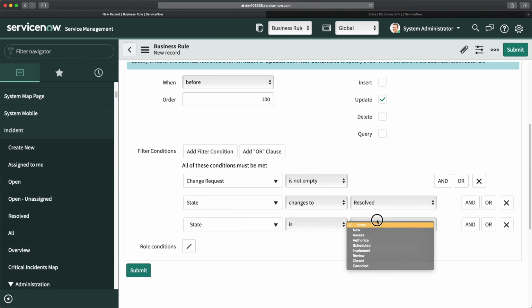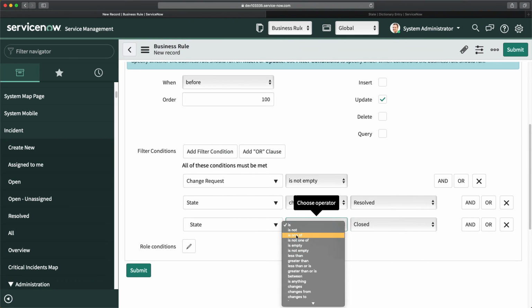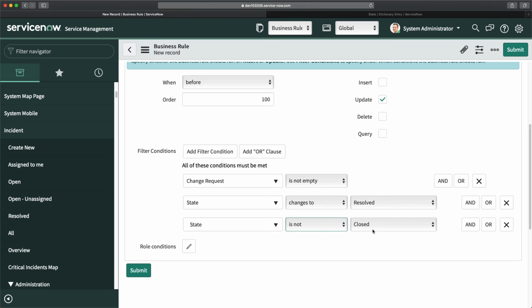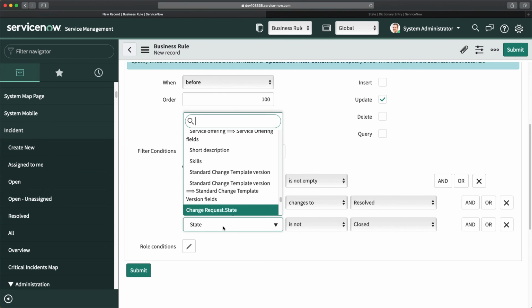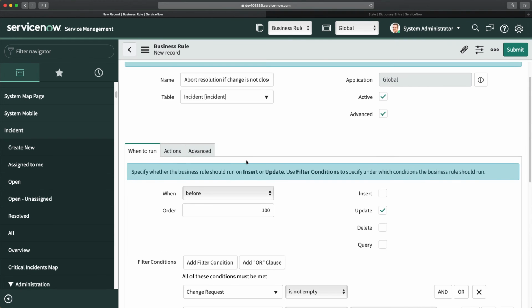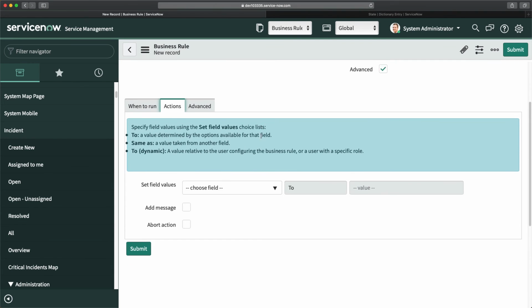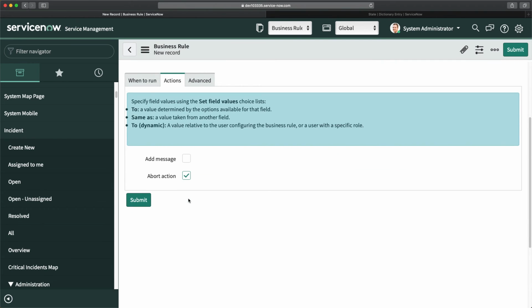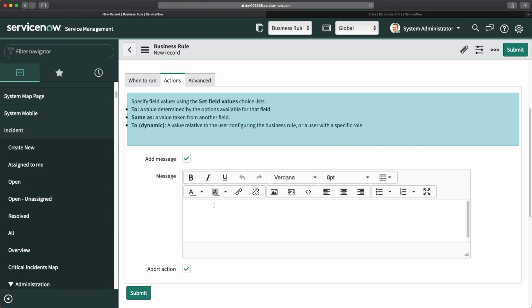I can just mention here state is not closed. So if it is changing to resolved, and state is not closed, and change request is not empty, in that case I will go to action here and do abort action. If you want to add a message, I will do that: associated change is not closed yet.